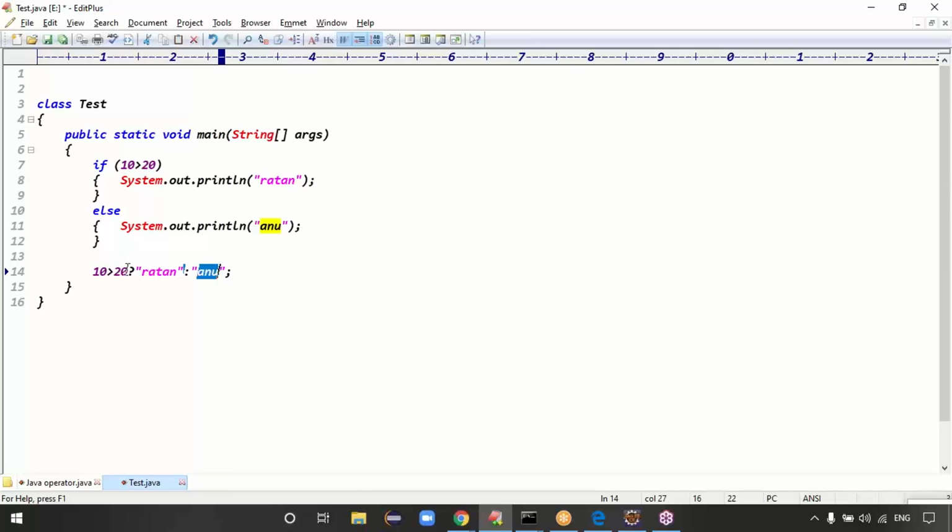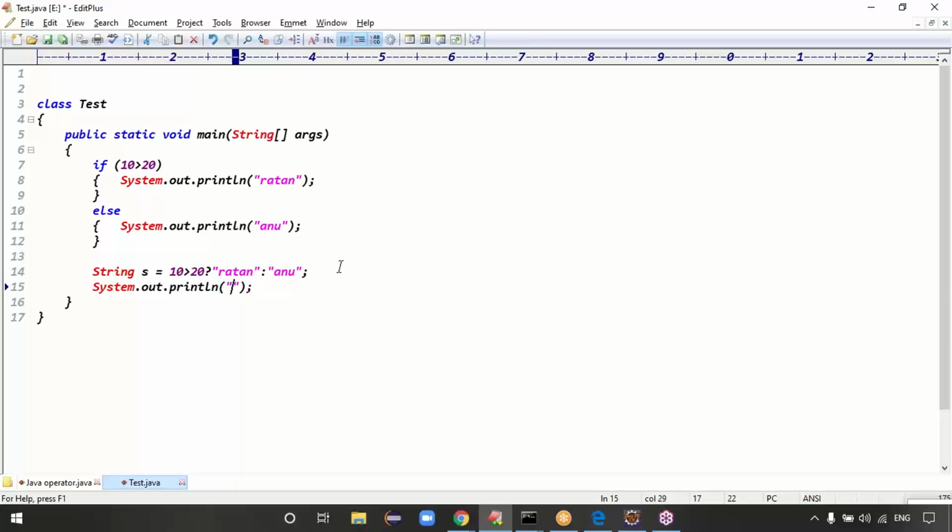So here, Ratan colon Anu, right? This is condition, question mark. This question mark is called the ternary operator. If this condition is true, Ratan will be taken. If the condition is false, Anu will be taken, right? Then what is the return value type? Definitely string, because true means Ratan, false means Anu. Then I have to take the data as a string. This is the ternary operator, guys.